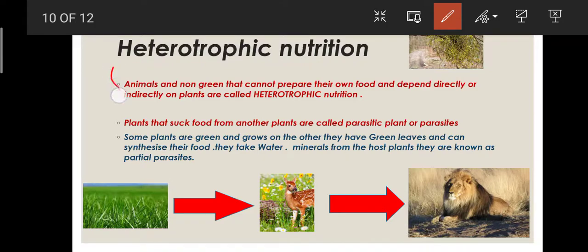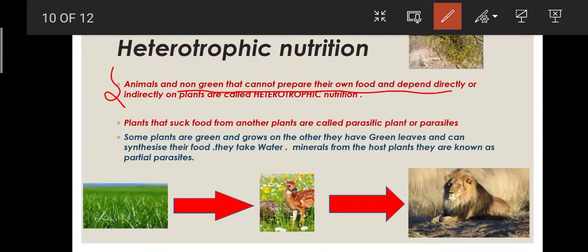Animals and non-green plants that cannot prepare their own food and depend directly or indirectly on plants have heterotrophic nutrition. They cannot prepare their own food, so they need food from somewhere else. They depend on plants, which have autotrophic nutrition.